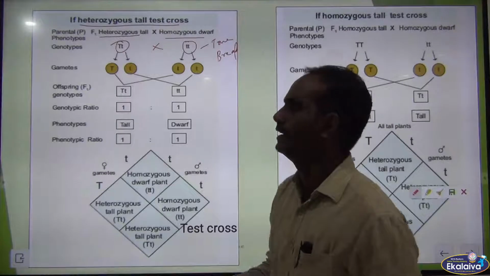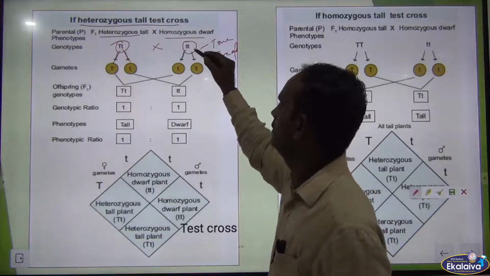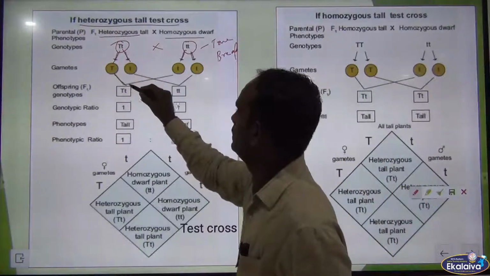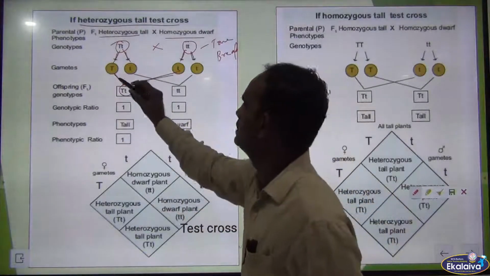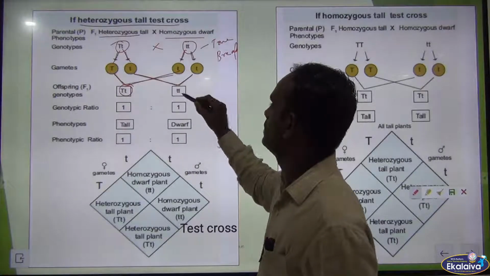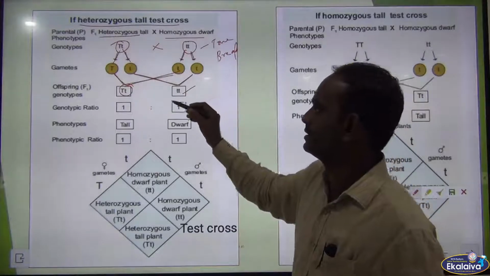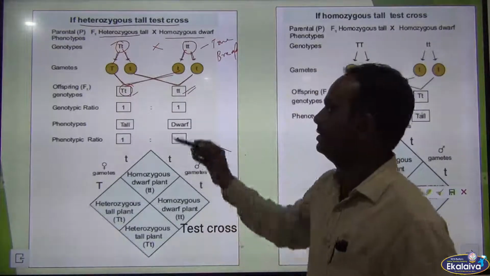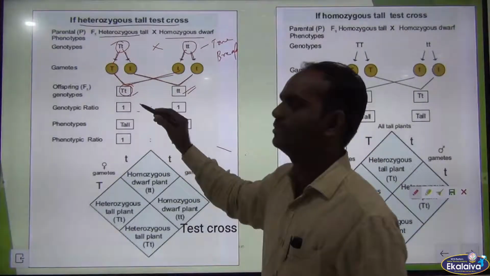So gametes, possible gametes are capital T and small t, and here small t. They are crossing. This capital T combines with small t to form capital T small t, and then this small t combines with small t and forms small t small t. Offspring in F1 generation is capital T small t and small t small t. The ratio is 1:1. The genotypic ratio is 1:1.